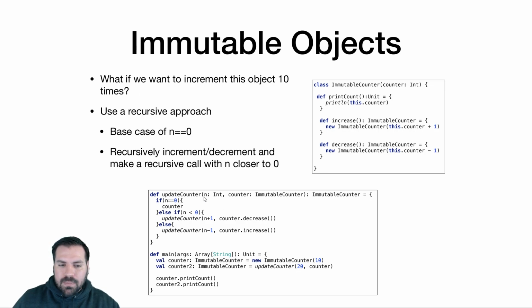So like when n is 20, we get a counter, we increase counter, and let's say the counter is 10, we'll follow this example. The counter is at 10, we're going to increase that. This returns a new counter with a value of 11. And we're going to say this counter with value 11 still needs to be incremented 19 more times. We're going to assume that this just returns the right counter. So if this is correct, which we're assuming it's correct, then update counter of 19 on a counter that has already been increased to 11. If that returns the right answer, well, that's just our final answer, and we're returning it. It's the last expression in the method call.